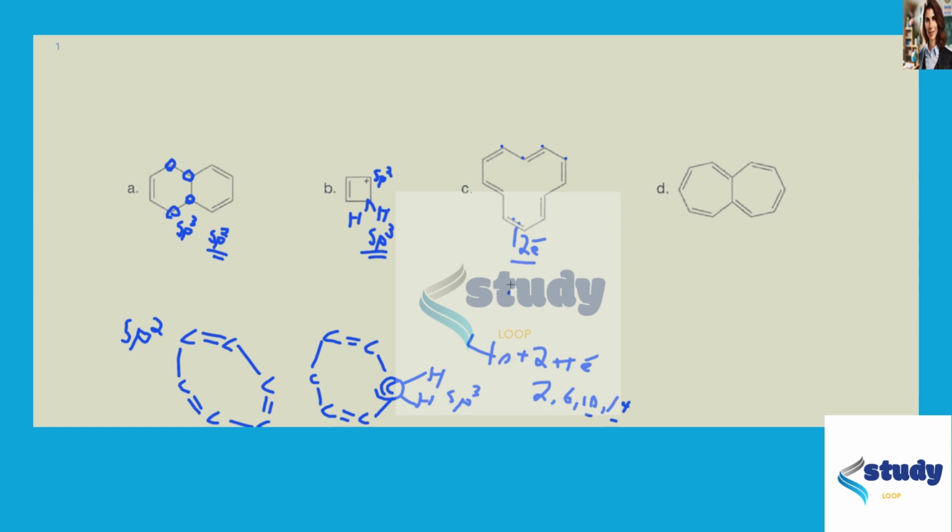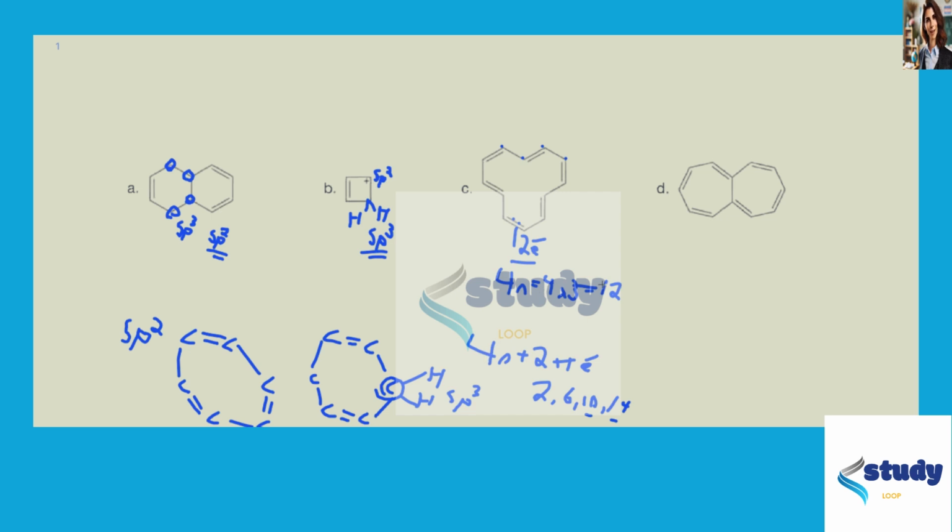So this is actually what we call anti-aromatic because it follows the 4n rule, n being any integer, in this case 3. So 4 times 3 equals 12. Because this is an anti-aromatic compound, it is extremely unstable and most likely wouldn't exist in nature because of its instability. Aromatic compounds, on the other hand, that follow the 4n plus 2 rule are extremely stable.